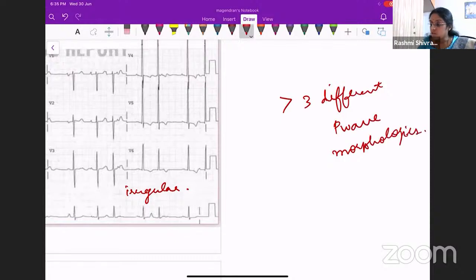Yes. So it is multifocal atrial tachycardia. An irregular rhythm can be atrial fibrillation or atrial flutter, or tachycardia with atrial flutter or any other atrial arrhythmia with a variable AV block, or it can be multifocal atrial tachycardia. In a patient with COPD, most commonly it will be multifocal atrial tachycardia. You need to go to the ECG and find out if the P wave morphologies are different. If there are more than 3 different P wave morphologies, that means it is multifocal atrial tachycardia.